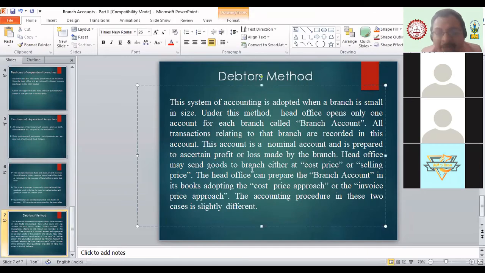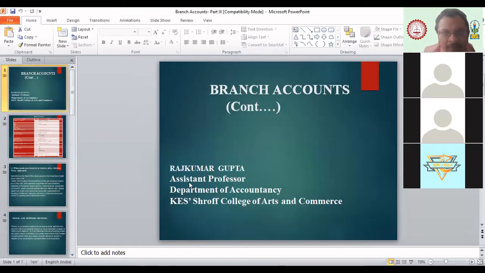The second method which we call is the stock and debtors method. Branch accounting part 3 slides. Is it visible, everyone? Yes, sir.